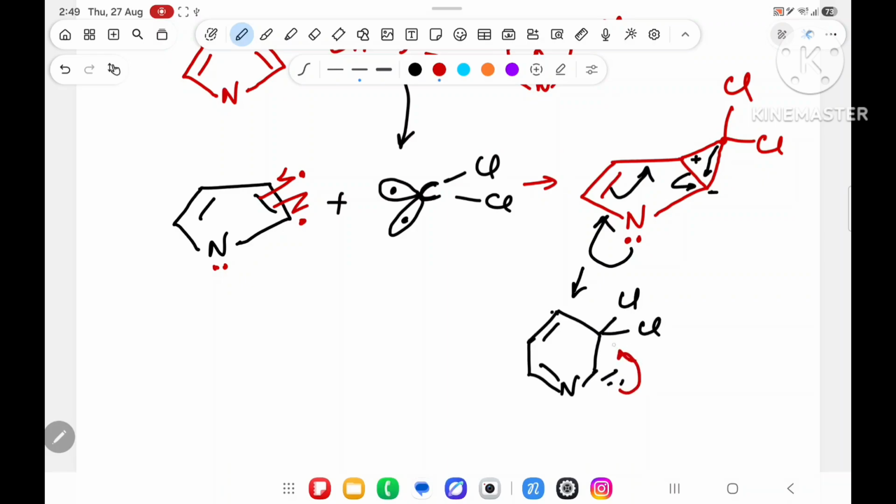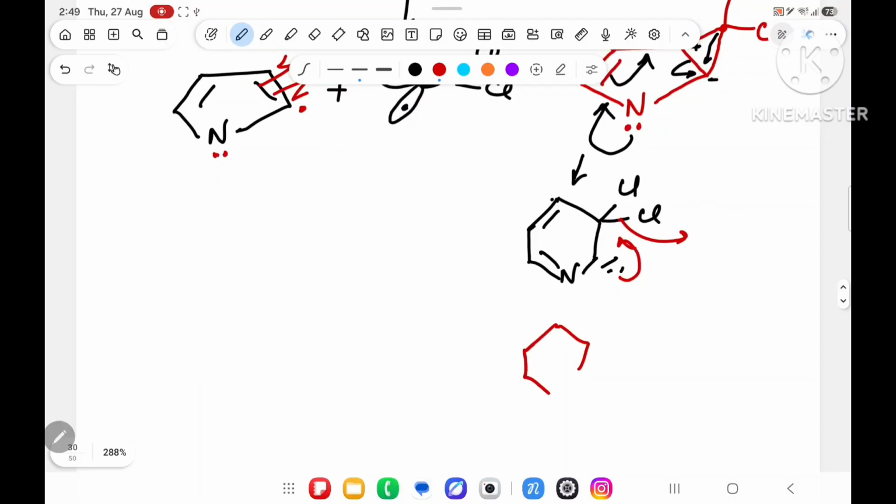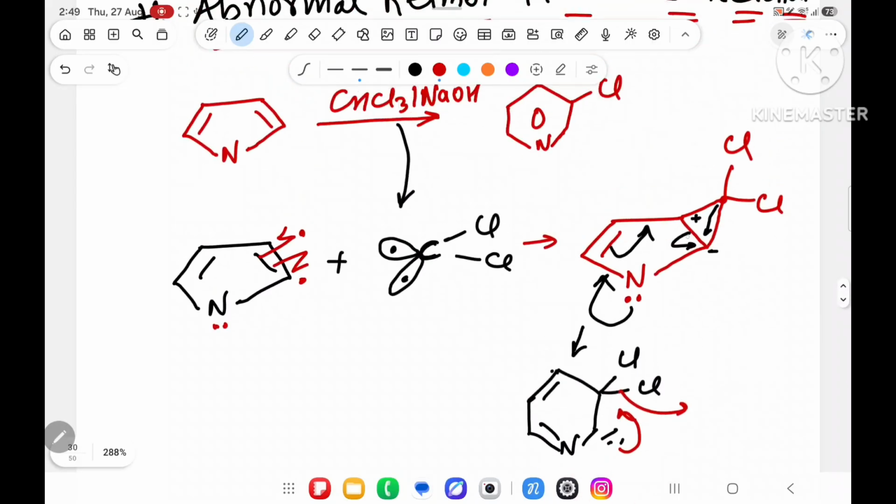What happened? This negative will come, this Cl will go. It will come something like this, nitrogen over here. If you are not getting it, I will dictate it again. Don't worry, I am going to teach something very good. Simple logic. Once it goes here, what will you get? The ring, nitrogen is there. That nitrogen lone pair is given here, the double bond comes here. Here you will get negative, and once it is breaking, it will break like this, Cl, Cl, Cl. This has one bond less. It will get attacked over here.